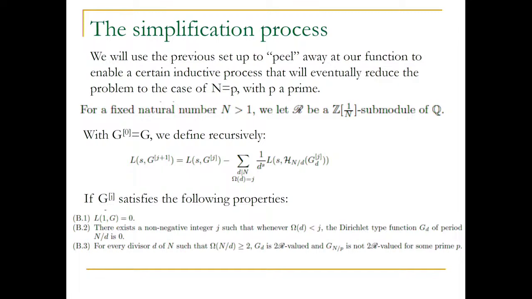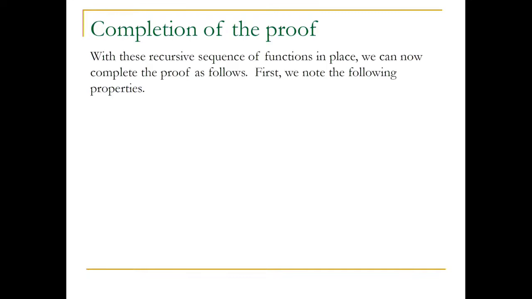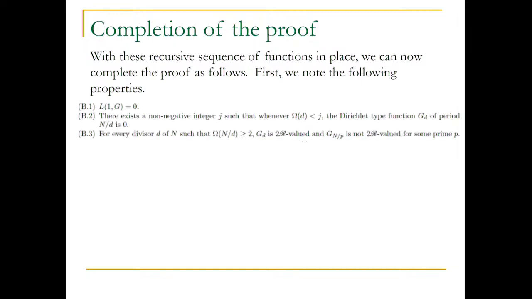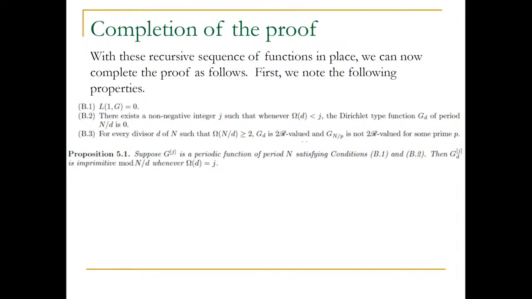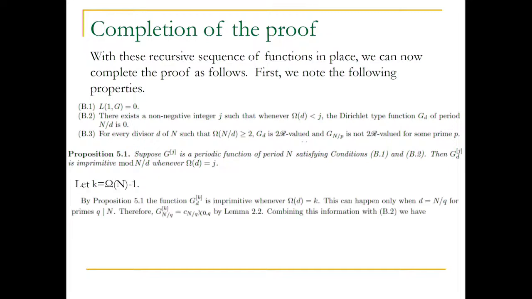So this is the final theorem that finally you get this reduction, and so these inductive functions still satisfy the thing to make the reduction possible. With these recursive sequence of functions in place, we can now complete the proof because of those 3 properties that were outlined in the previous slide. You quickly peel off the function and reduce the number of prime factors in an inductive manner.